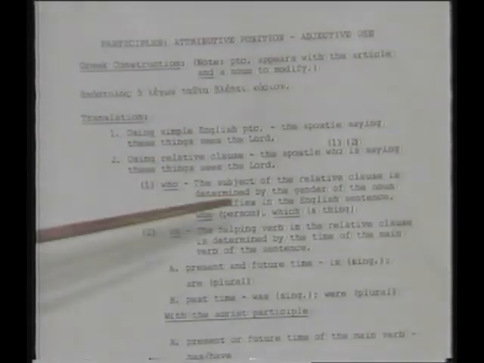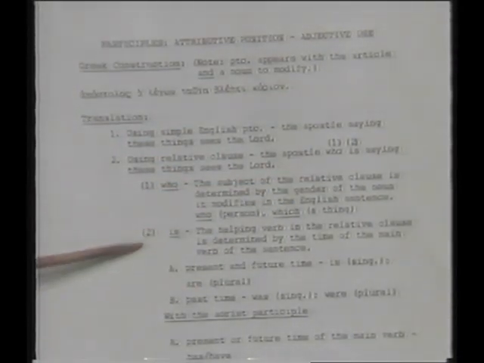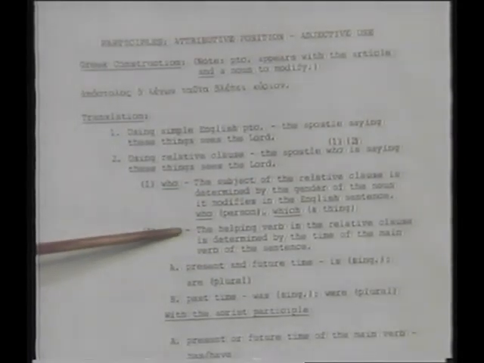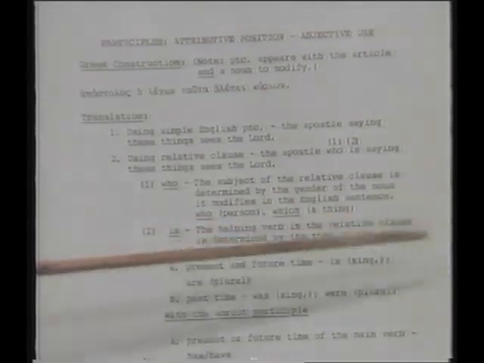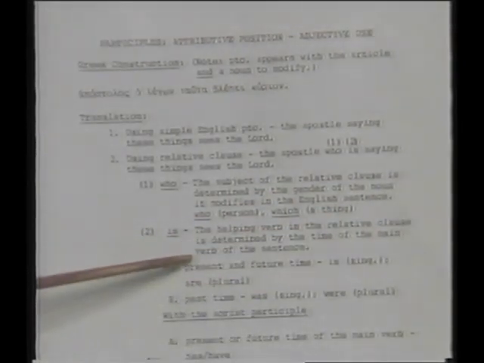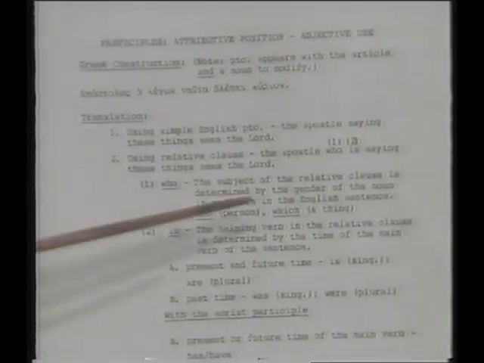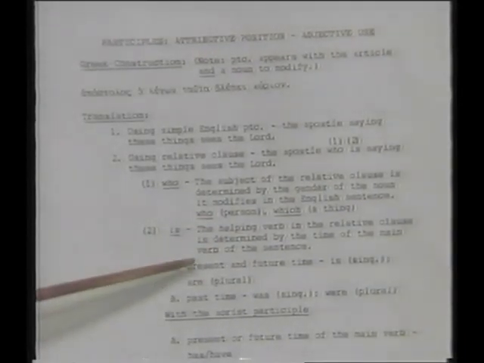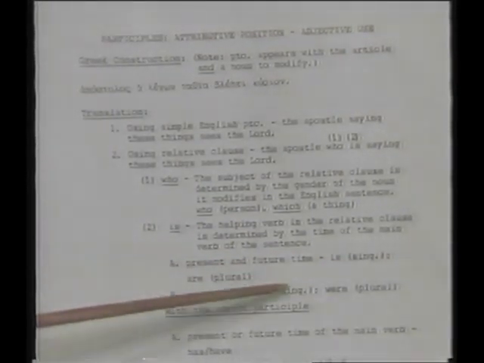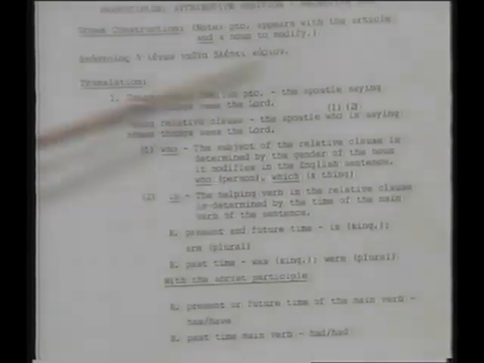Then the is that we have there is determined the same way it was with the verb, with the adverbial use on the previous page. The helping verb is in the relative clause is determined by the time of the main verb of the sentence. So if the main verb is present or future time, then you use is, or plural you use are. Past time you use was or were. So is or are, was or were, depending on the main verb.